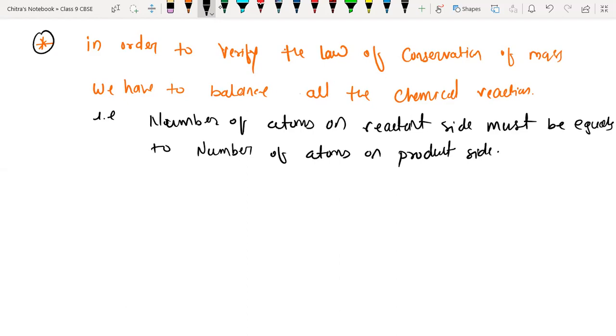This point you have to remember always. In order to verify the law of conservation of mass, we have to balance all chemical reactions, with respect to the number of atoms, which must be equal on both sides. Understood, everyone? So again, take a screenshot. Now we will discuss the second law for chemical reaction.